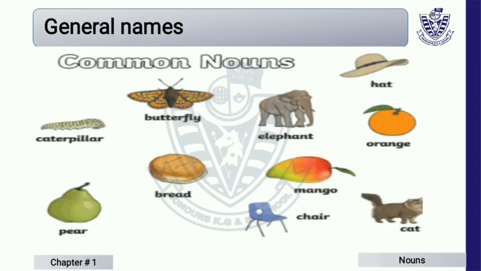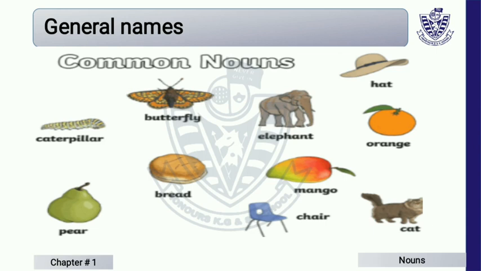All the things that are general and don't have any specialty are common. Their names will be called common. Like girls, boys, schools, men, places means cities, countries. All persons means boys, girls, women. Animals means fish, cat, butterfly, bird. All things means chair, pencil, bag, glass, etc. Always keep in your mind that a common noun always starts with a small letter.